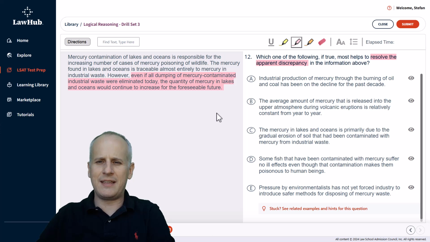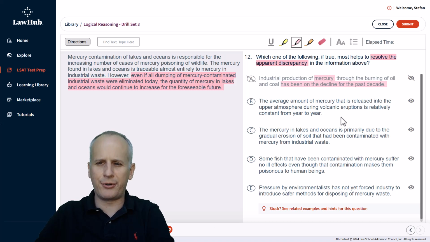We read choice A, keeping our highlight tool selected so we can identify and mark reasons to eliminate as we go. Industrial production of mercury through the burning of oil and coal has been on the decline for the past decade. Well, if mercury has been on the decline, then we'd expect the mercury levels to go down. So if anything, this is actually a reversal that kind of exacerbates the unexpected nature of the idea that the quantity of mercury in lakes and oceans is going to continue to increase, because we've got mercury on the decline for a full decade. So we continue to choice B.